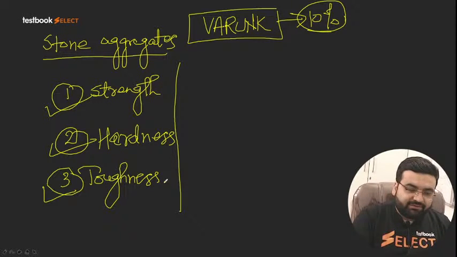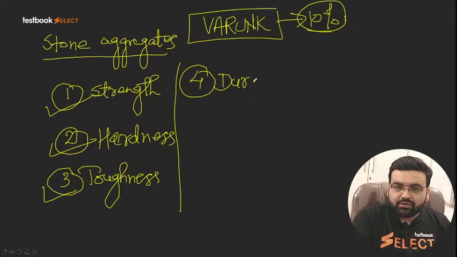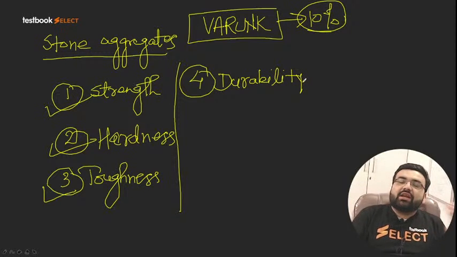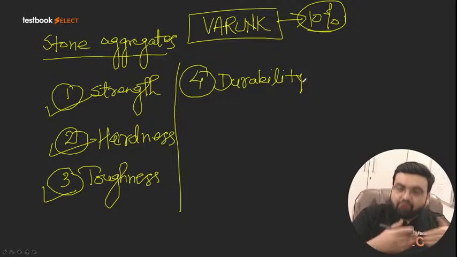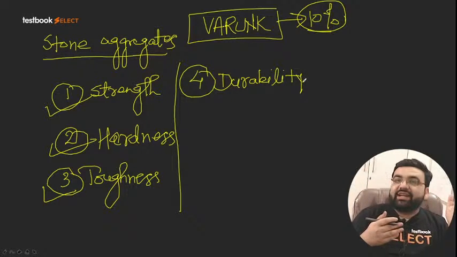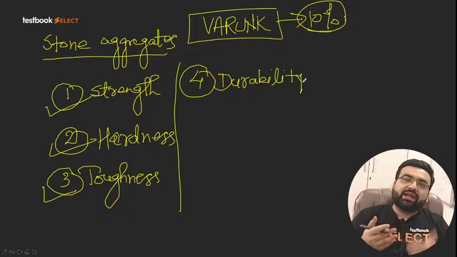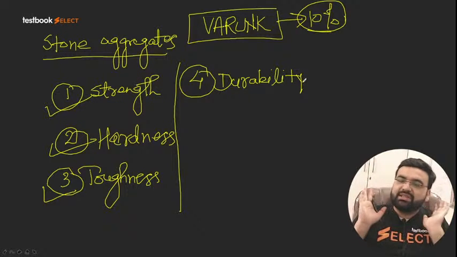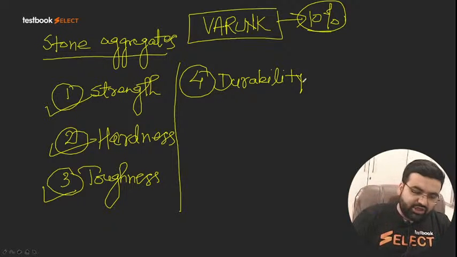So third one is the toughness. The fourth property is the durability. Now, what is the meaning of durability? That whether it can resist the environmental or weathering actions or not, or for how many days is it properly in working condition. That is the meaning of durability, कि कितने दिनों तक वो चल सकता है. सिंपल सी बात है कि weathering action पे ज्यादा असर उस पे ना पड़े. That is called the durability.